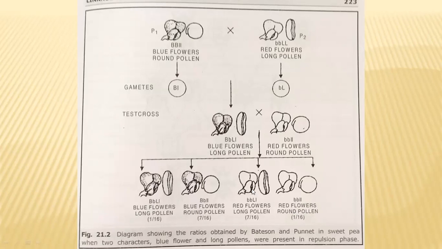1:7:7:1 ratio. See, in this case, in the parent generation, one pair has both dominant alleles, and the next pair has recessive alleles. So when dominant and recessive alleles for different genes are present on the same chromosome, they repel each other. That's why only parental phenotypes were obtained in lower ratios, like 1:1 only.